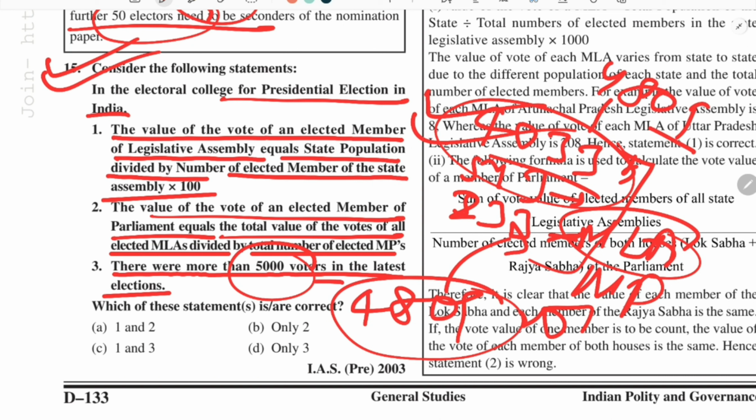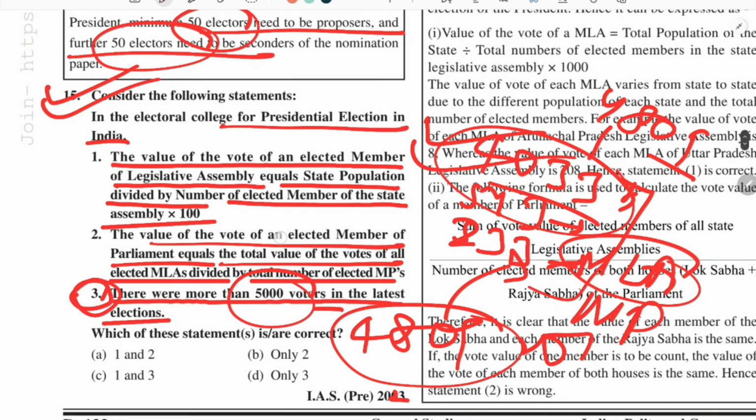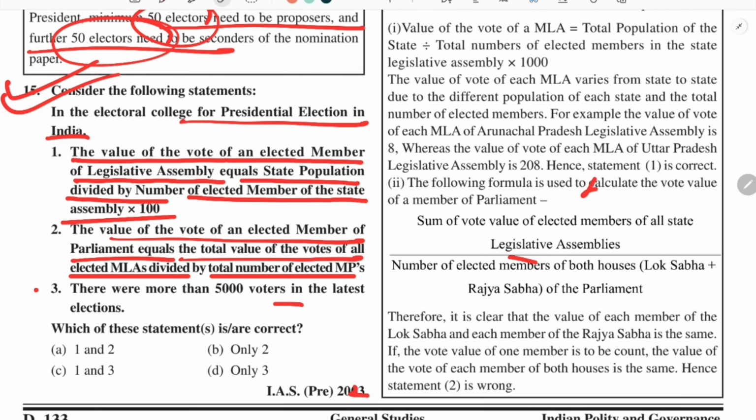So this may vary, depending on when the question was asked. Suppose it has been asked in 2023, so this statement must have been incorrect, because there were only 4809 voters in the elections. So it is a variable statement. The first statement says that the value of the vote of an elected member of legislative assembly equals the state population. So you can easily remember this from the book, but I will explain this statement.